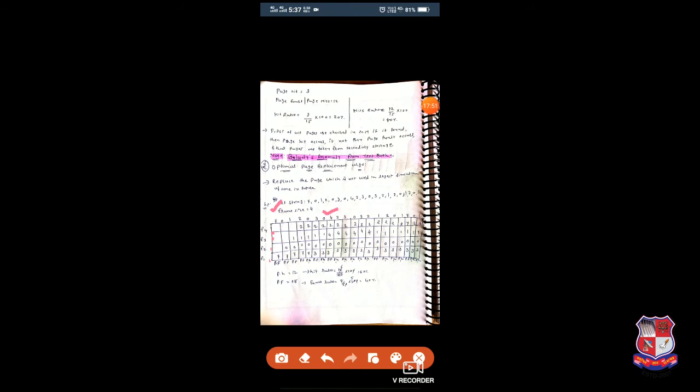Here the first page is 7. So we will check whether the page is available in main memory or not. No, the page is not available in main memory, so page fault occurs, and we take it from secondary storage and put it into main memory.